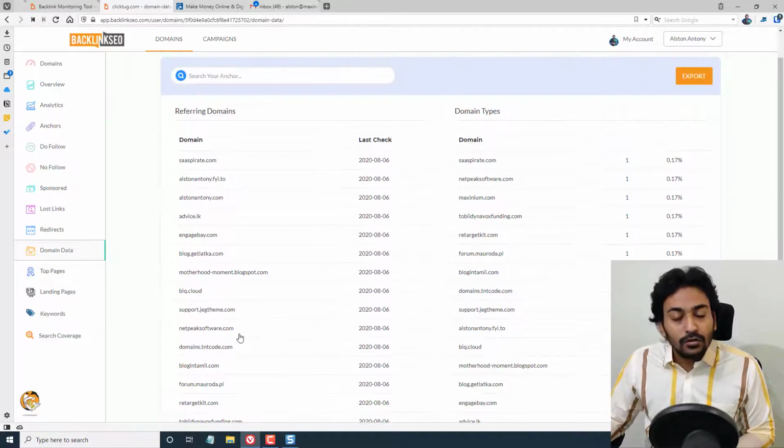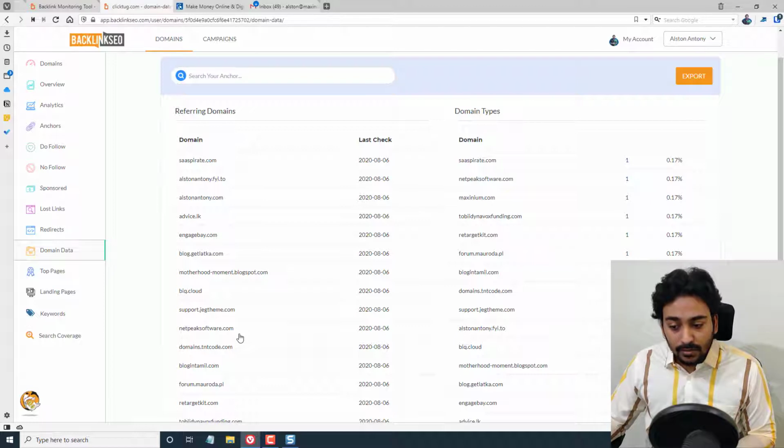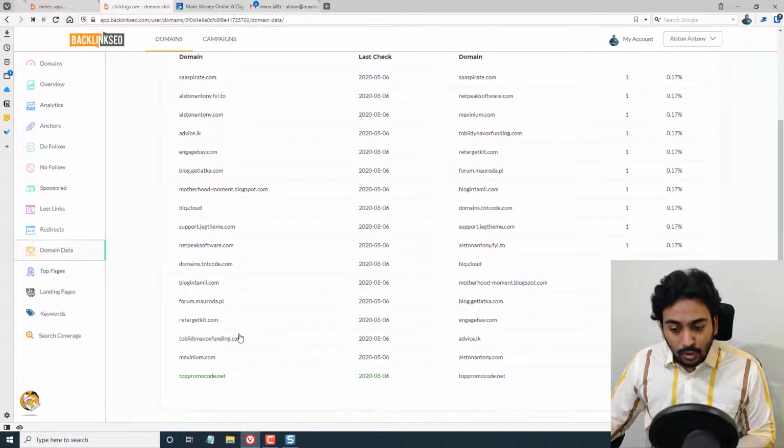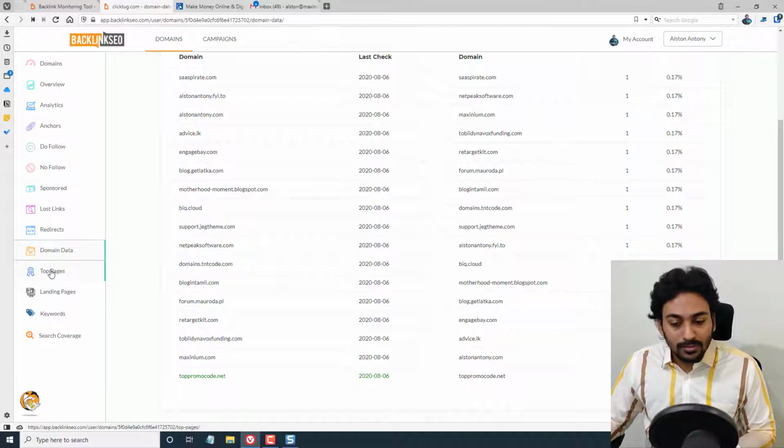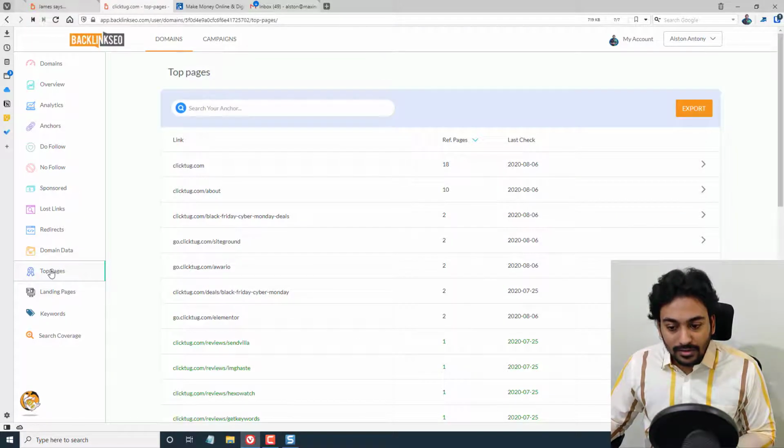This is really good if you are creating a disallow file list, a backlink list for your Google Webmaster Console. For example, if I see a domain which I don't like, I can directly copy paste this and say that we don't want this backlink, and create a disallow link.